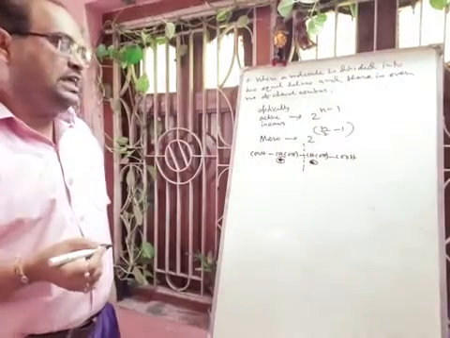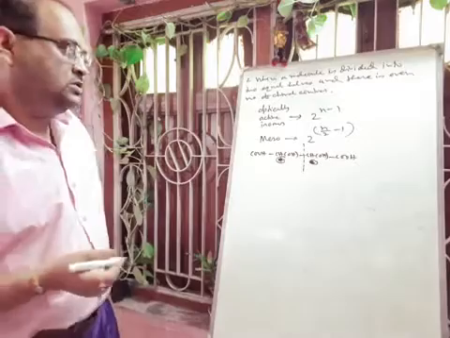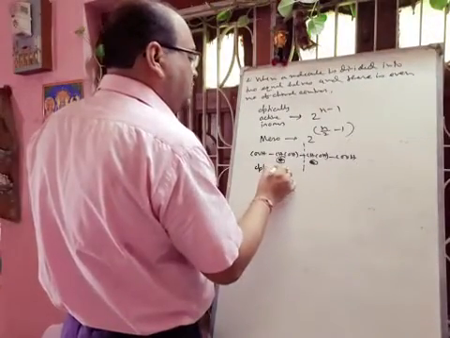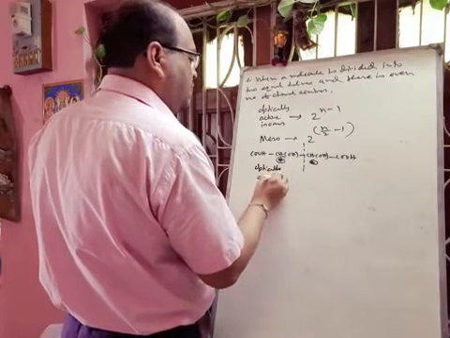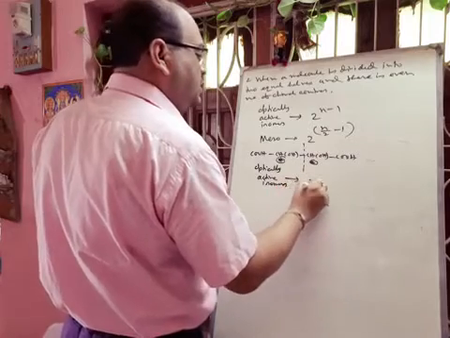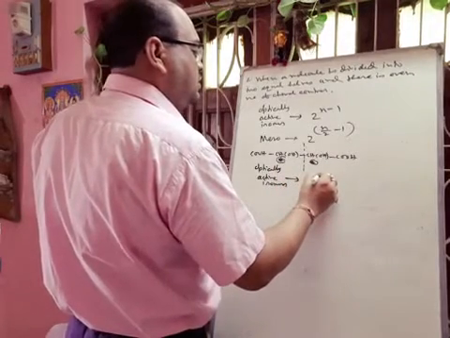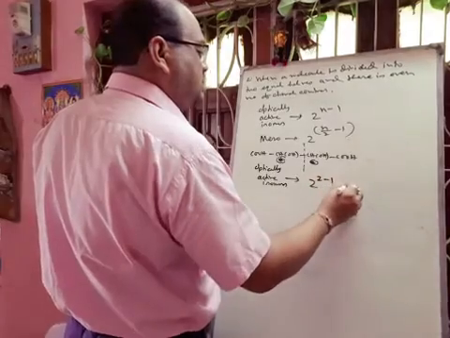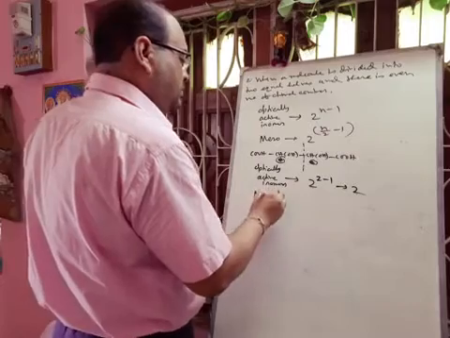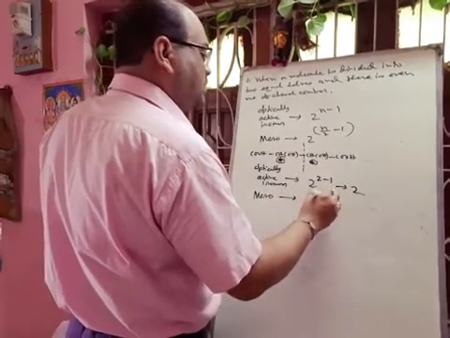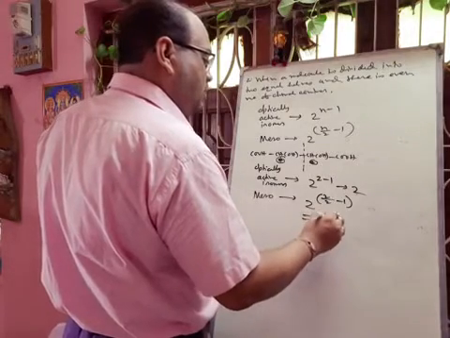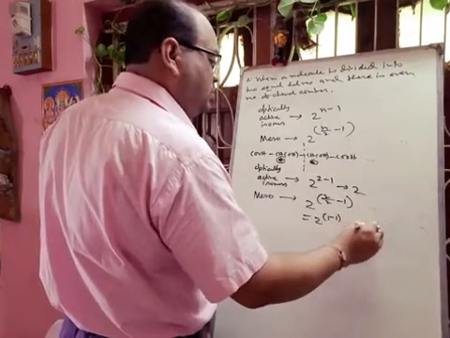So that means an even number of chiral centers is present. So definitely optically active isomers will be 2 to the power 2 minus 1, that will be 2, and meso will be 2 to the power 2 by 2 minus 1, that will be 2 to the power 1 minus 1, that means 2 to the power 0, that will be 1.